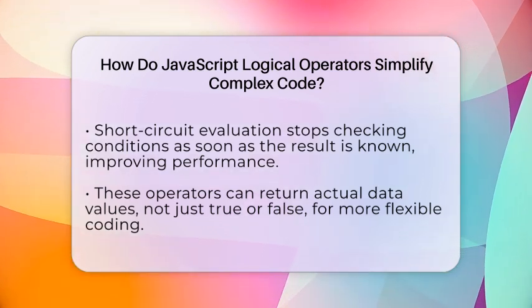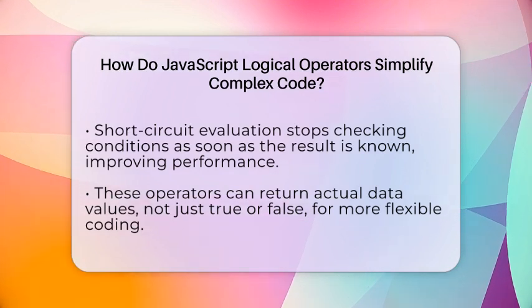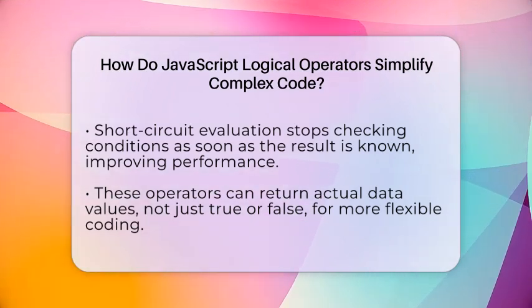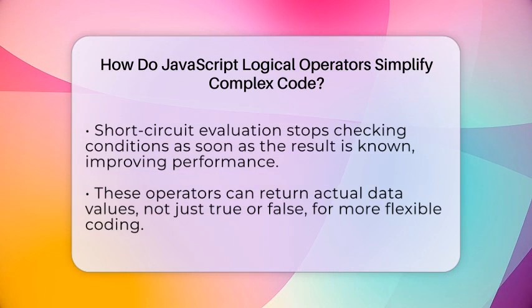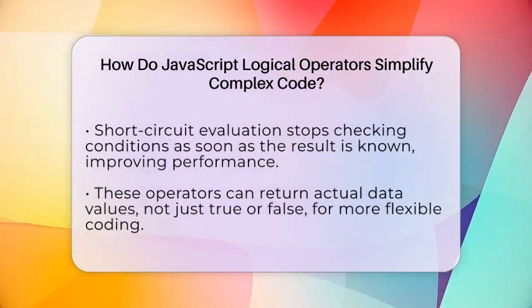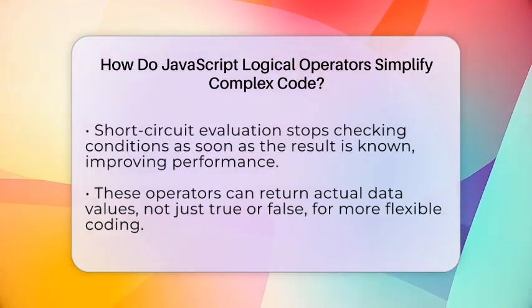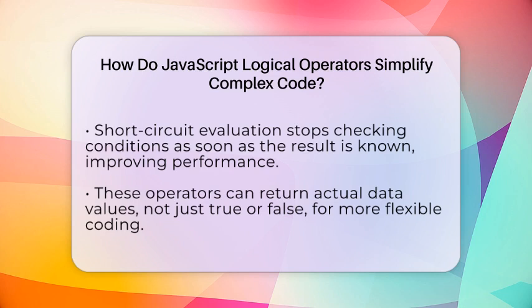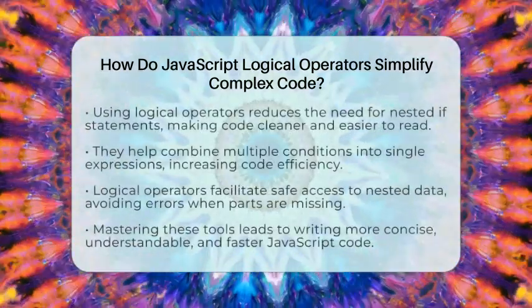Logical operators can also return actual values, not just true or false. For example, if you want to display a user's name or a default, you can write displayName = username || "anonymous". If username exists, it shows that. If not, it shows anonymous. This reduces the need for extra code.